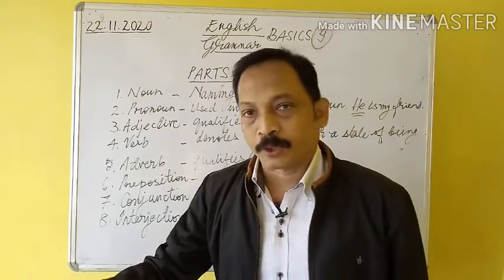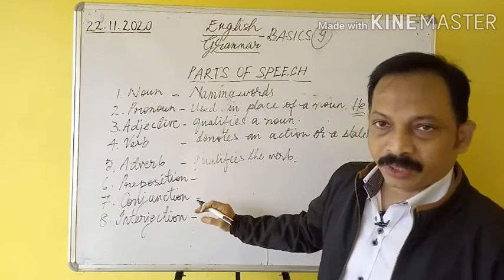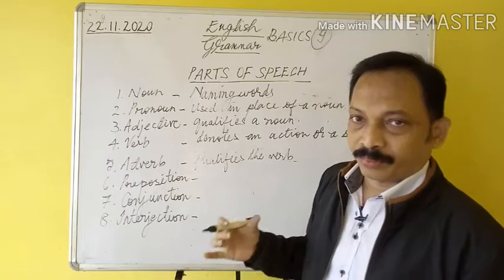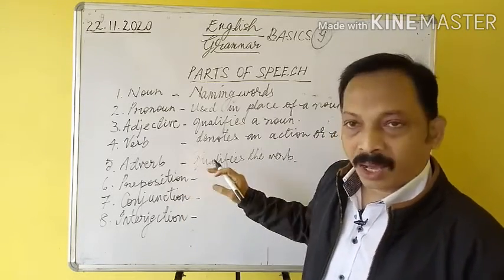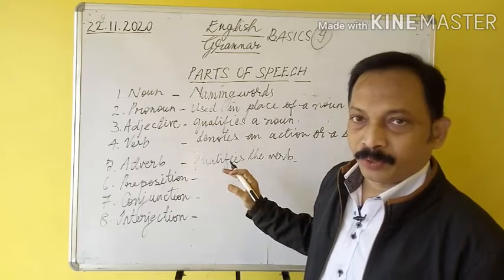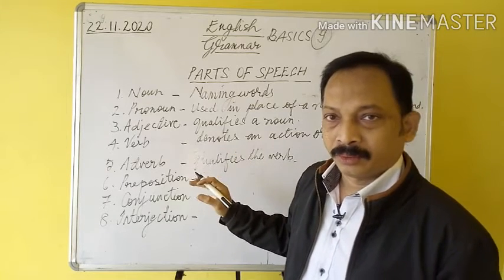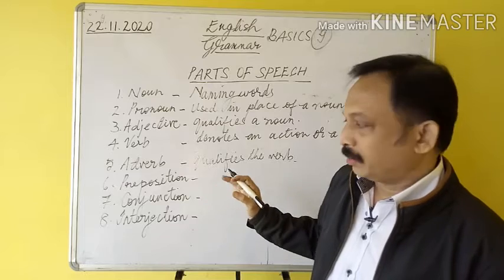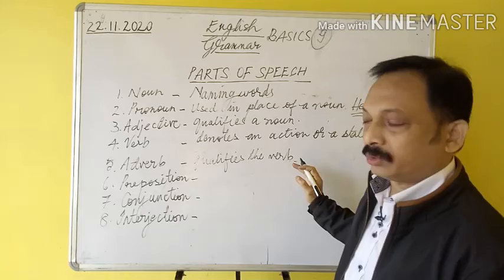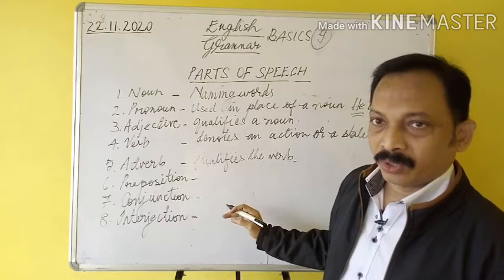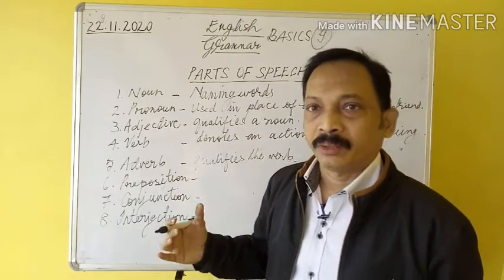Then what is preposition? Preposition. Pre means before, position means the place. Prepositions are words which are placed before a noun or a pronoun and which show some relation between some other word. Preposition shows relation between things.